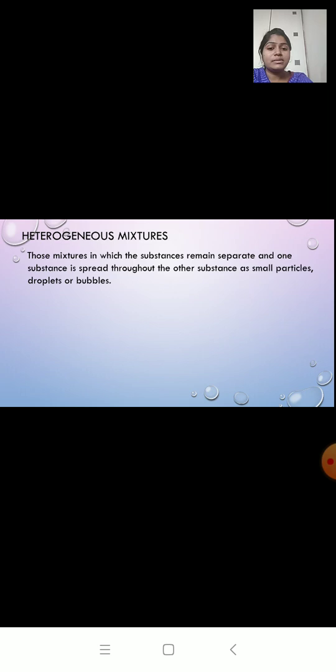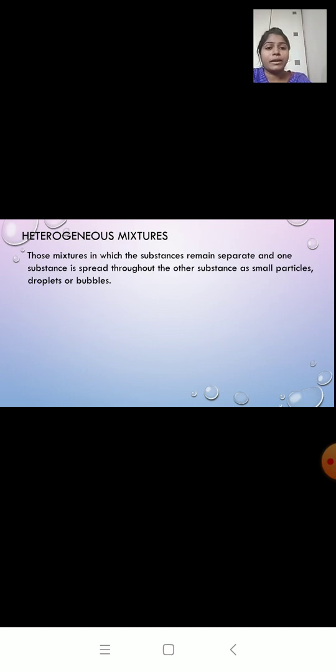Those mixtures in which the substances remain separate and one substance is spread throughout the other substance as small particles, droplets or bubbles. In this, the substances are not mixed together. They remain separate. Example, if I mix chalk powder in water, the chalk and the water will not mix together.